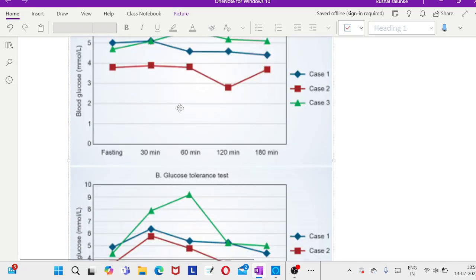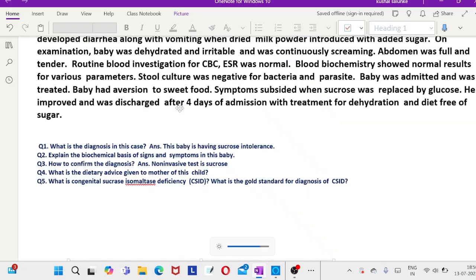So coming to the fourth question, what dietary advice should you give to the mother? A sucrose, that is a starch-stable sugar-free diet, is advised lifelong. Sucrase enzyme replacement has been shown to be highly effective, leading to relief of symptoms and improved nutritional status. Baker's yeast contains lyophilized Saccharomyces cerevisiae and has enough sucrase activity, mild isomaltase activity also, but no lactase activity. It can be advised in a sucrose intolerant patient. Hereditary sucrose intolerance in adults precipitated by gastroenteritis is a very rarely encountered situation.